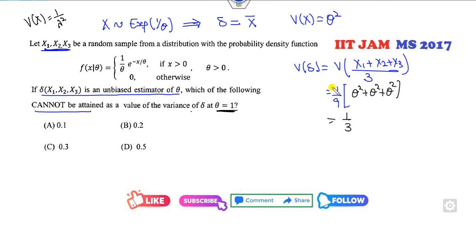Once it has a minimum variance, which is 0.33, the variance should be at least 0.33, so the following cannot be satisfied. These three are not satisfied for these cases. So the right answer is, the minimum variance needed is 0.33. So A, B and C are the right answers of this problem.